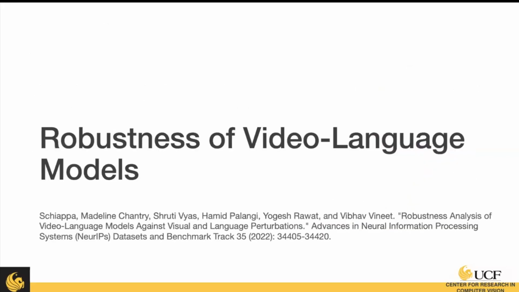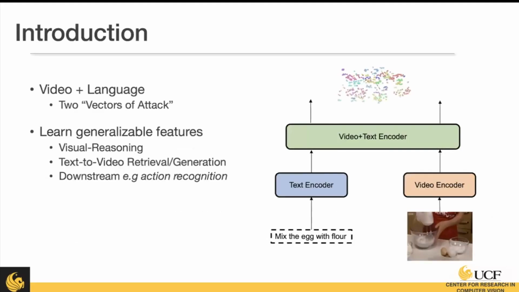Now we're going to look at an analysis of video-language models instead of video models. Here the main difference is we're taking in two modalities. We're taking in both language and video. And the reason this is important is because now we have 2 vectors of attack instead of 1. These models are very important because they're often used to learn generalizable features that are used for a variety of real-world applications. Oftentimes that can be visual reasoning, text-to-video retrieval, and they can even be used for downstream tasks like action recognition from the previous work.